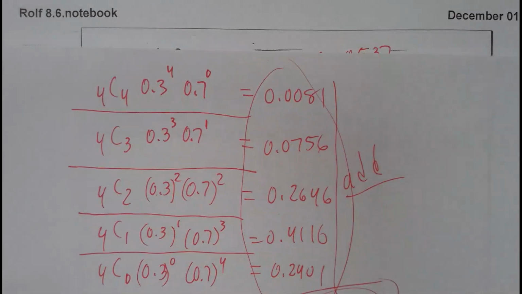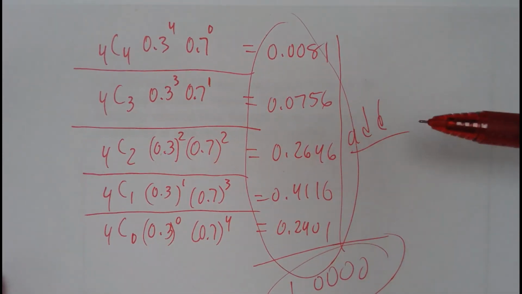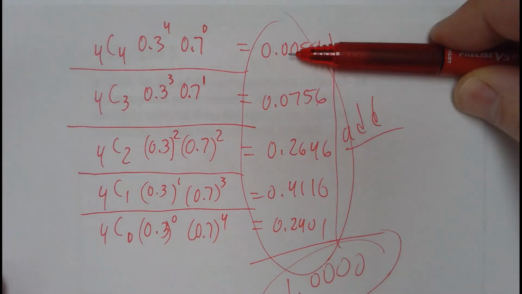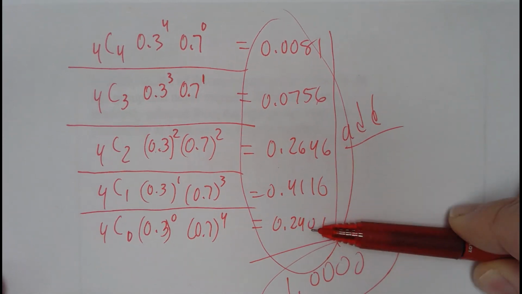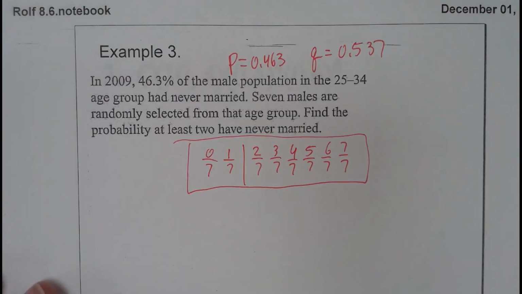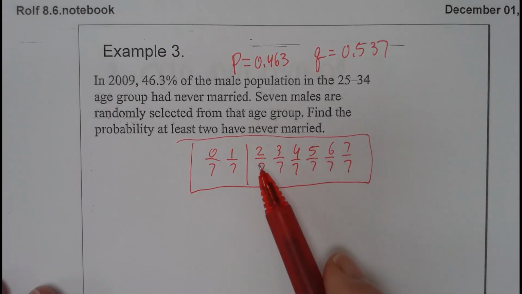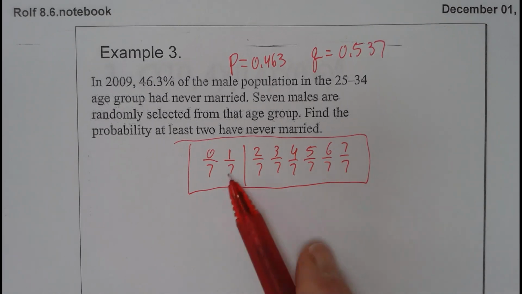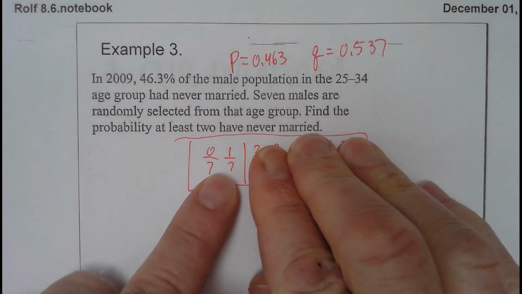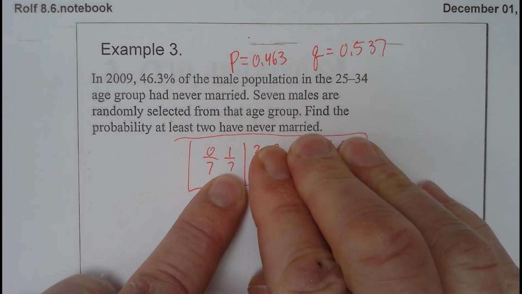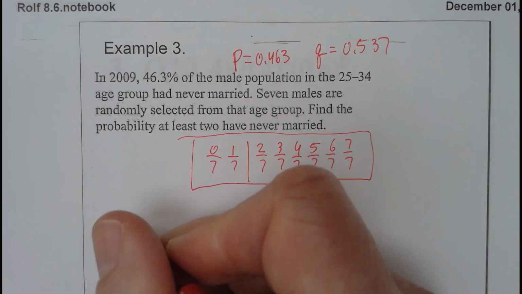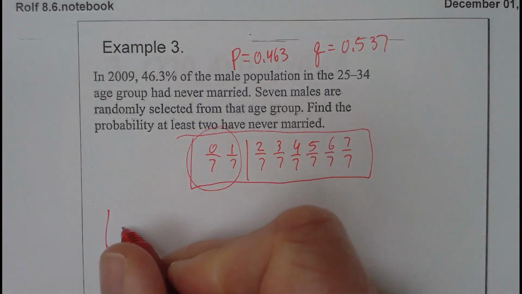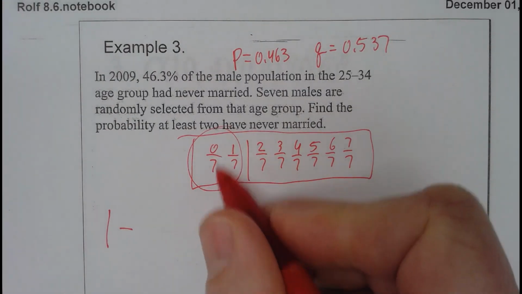Kind of like my distribution here. If I said, what's the chance of having at least 1 hit, right? At least 1 hit would be 1 hit, 2 hits, 3 hits, 4 hits, or you could just subtract off no hits. So that's what we're going to do here. Instead of finding at least 2, which means 2 out of 7 all the way up, we are going to do the complement, which would be subtracting off finding none out of 7 and 1 out of 7. So this is going to be 1 whole, and we're going to subtract off these 2 probabilities.